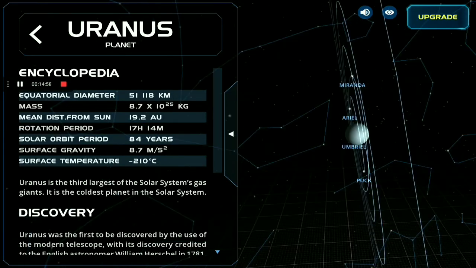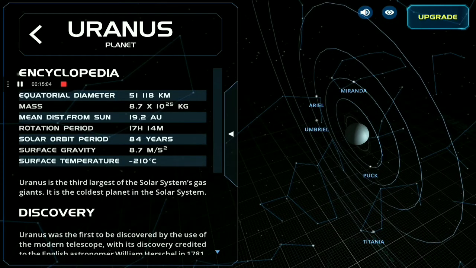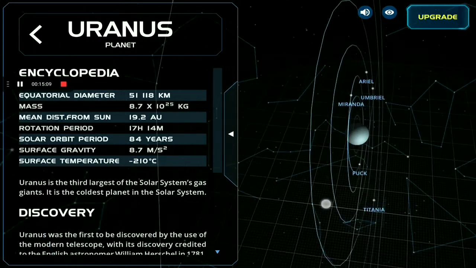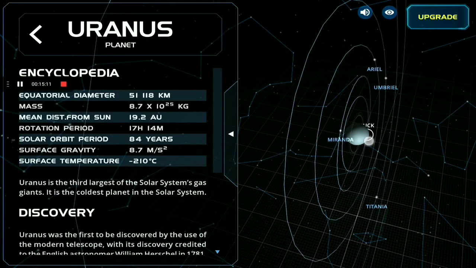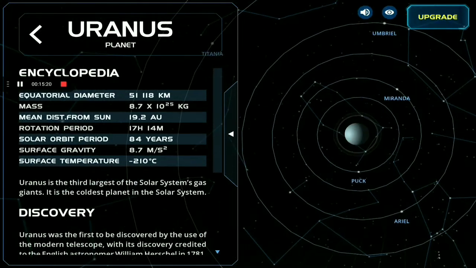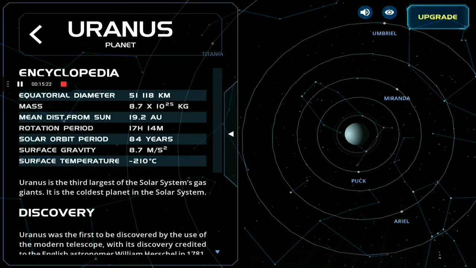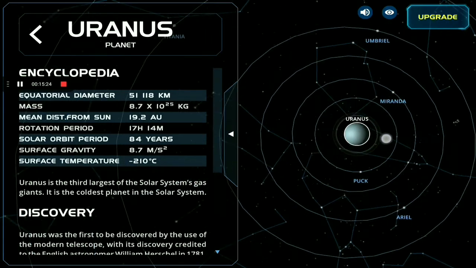That's why you can see that Uranus has its moons in an up and down direction, as you can see. The planet moves like a giant wheel, and the axis of Uranus is very much tilted. That is very unique in our solar system.